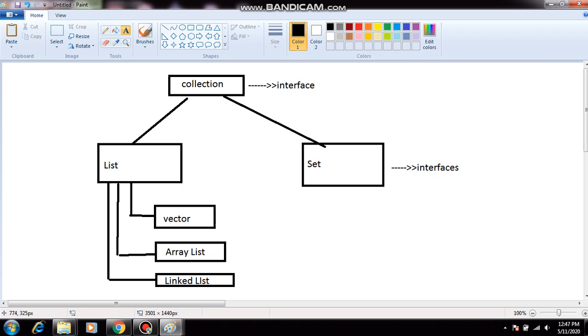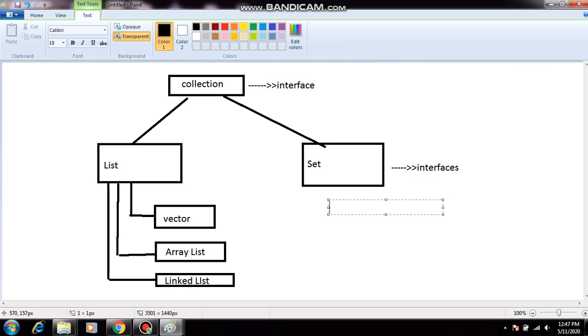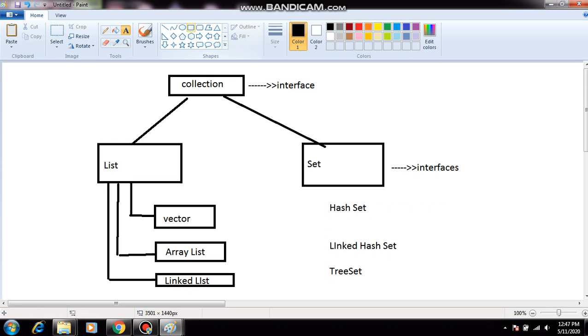In the same way, set also has three classes. One is HashSet, another is LinkedHashSet, and another is TreeSet. In the collection framework all the topics are similar, we just have to understand the differences.